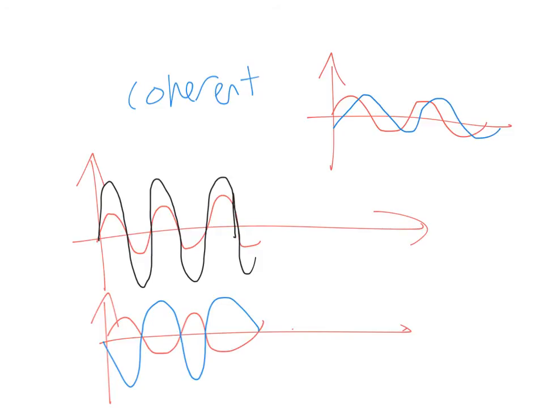Yes, they are. You know why? Because there's a constant phase difference here, and here, and here, and here, and here. You understand? So that's what we call coherent as well. So constant phase difference, that's all. It doesn't have to be in phase or out of phase, or a specific value. It can be any value as long as it's constant.